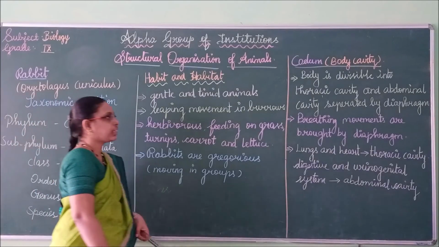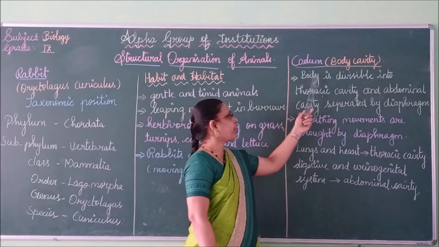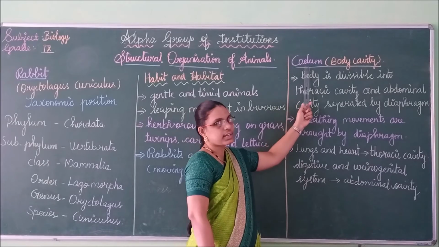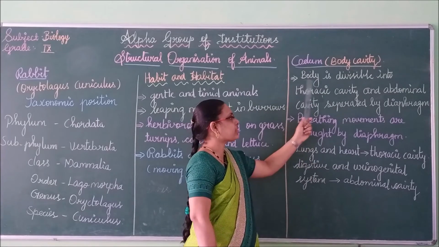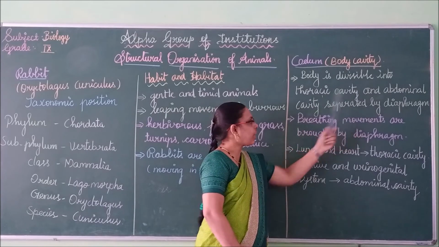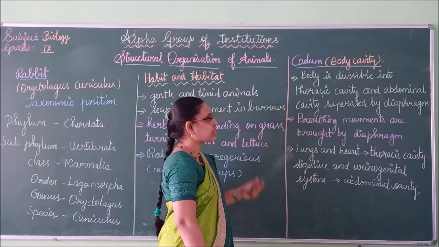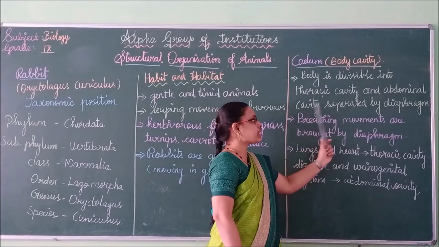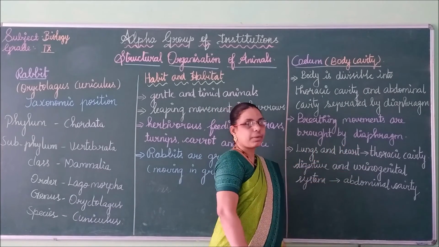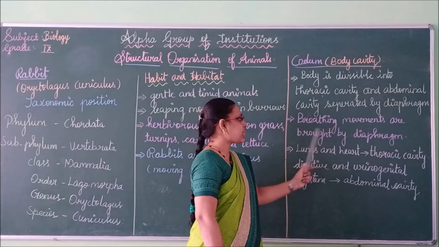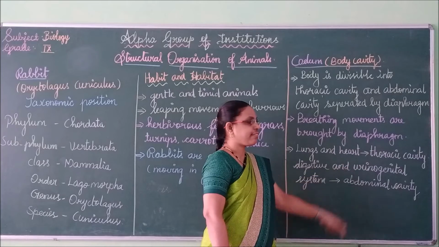Next we see the body cavity of rabbit. Body cavity, otherwise we call coelom. The rabbit body is divisible into thoracic cavity and abdominal cavity, which are separated by the diaphragm in the posterior region. The rabbit's breathing movements are brought about by the diaphragm.